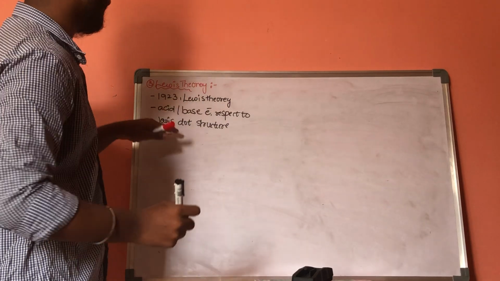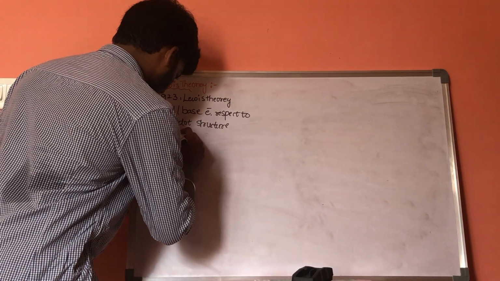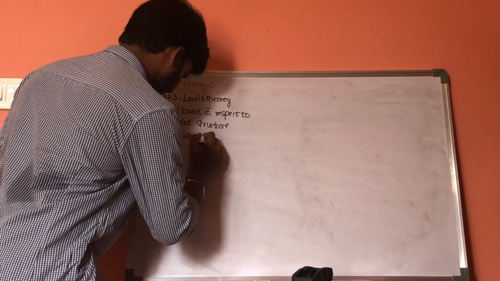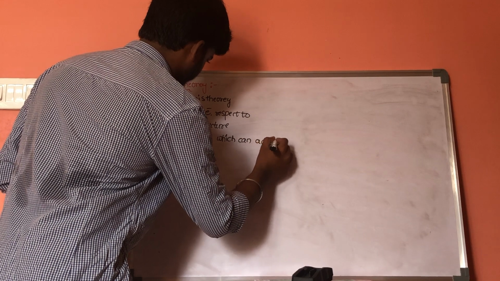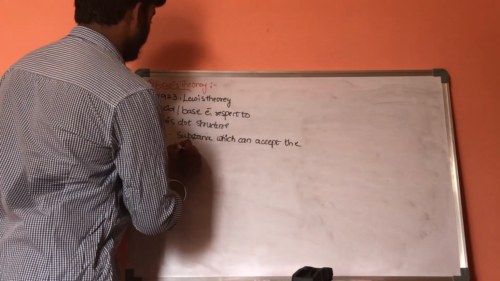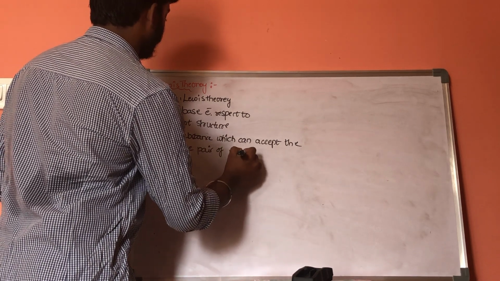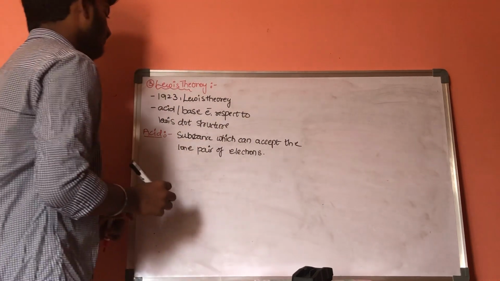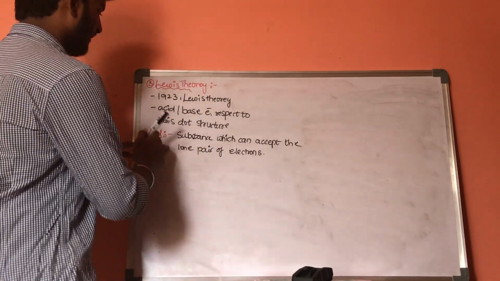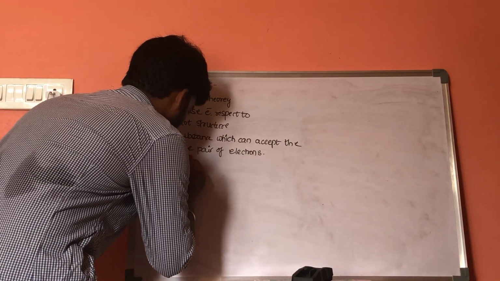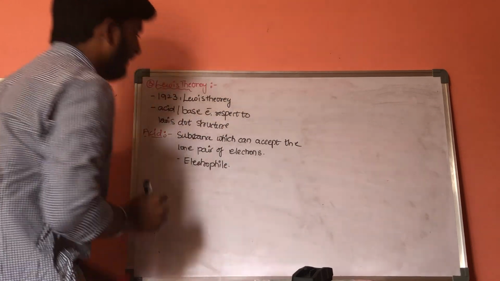According to the Lewis theory, acid is a substance which has the capacity to accept a lone pair of electrons. This acid will act as electrophile.